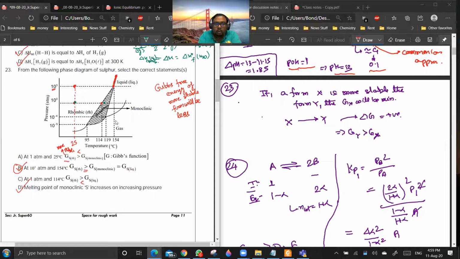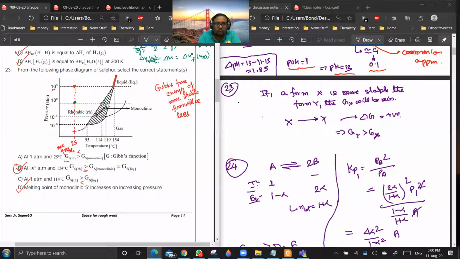By seeing the graph, how can you say which is more stable? Wherever the point is lying, in whichever zone this point is lying, that phase will be more stable, because it is an equilibrium based diagram. It is drawn for equilibrium phases. Are you getting my point?